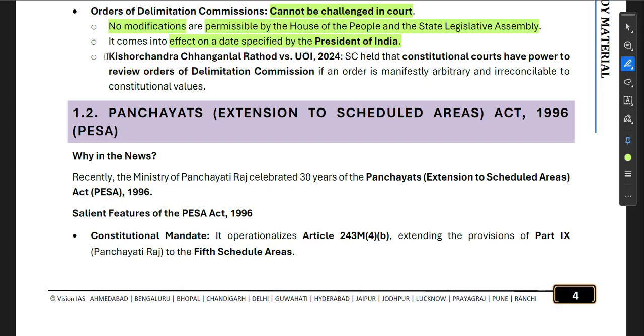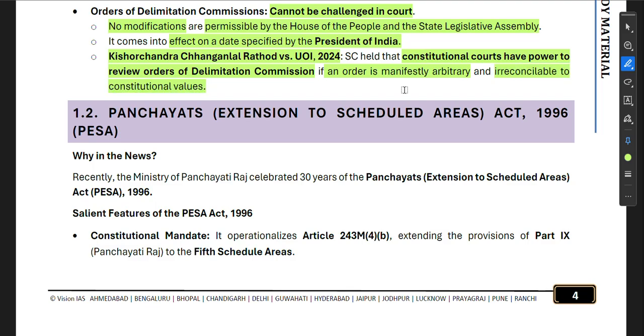Then Kishore Chandra Changanlal Rathore versus Union of India, 2024. The Supreme Court held that constitutional courts have the power to review orders of the Delimitation Commission if an order is manifestly arbitrary and irreconcilable to constitutional values. Now this is very important.